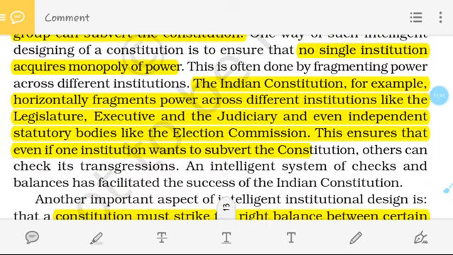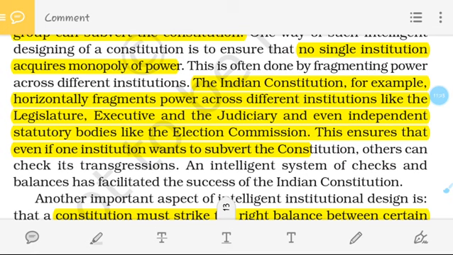So for that reason we can say that the Indian constitution enjoys the horizontal distribution of power, which is a very flexible system, where the powers are not in the hand of any particular organ but are shared among the three organs. Due to this we call it the check and balance system, because these three organs check each other's work and do their work in a balanced way. That's why we call horizontal distribution of power a check and balance system. You all learned this term from the power sharing chapter of class 10.